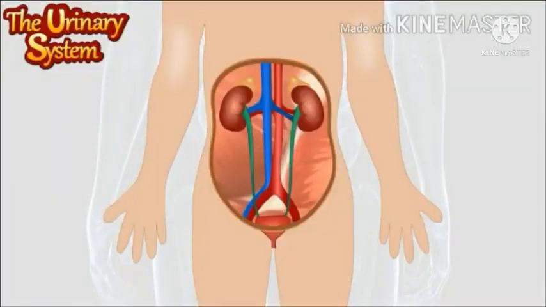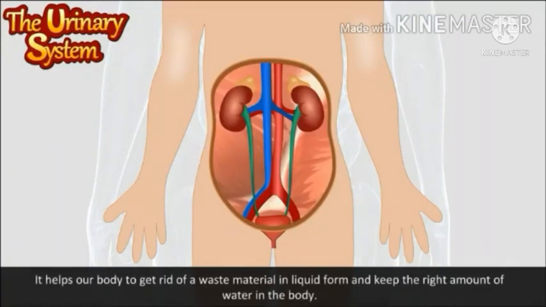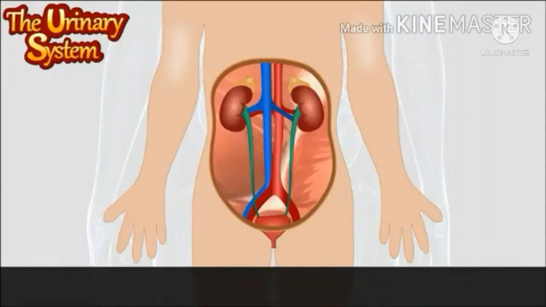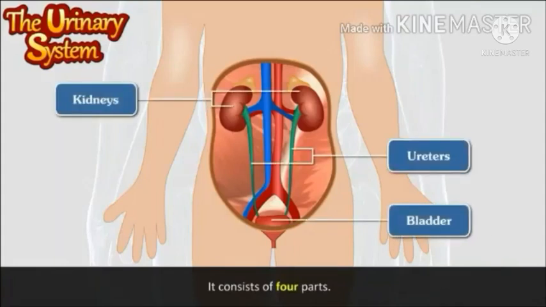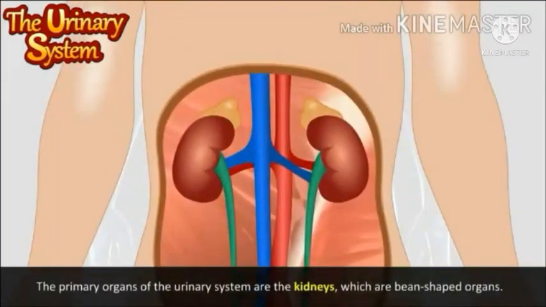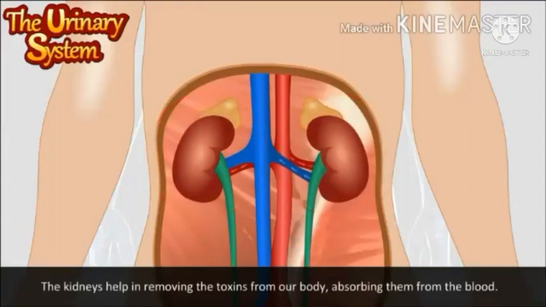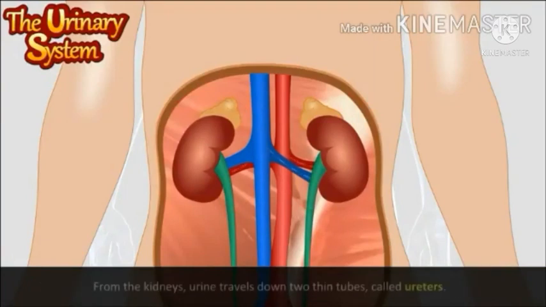The urinary system. The urinary system is also known as the renal system. It helps our body to get rid of waste material in liquid form and keep the right amount of water in the body. It consists of 4 parts: kidneys, ureters, bladder and urethra. The primary organs of the urinary system are the kidneys, which are bean-shaped organs. There are 2 kidneys in our body.